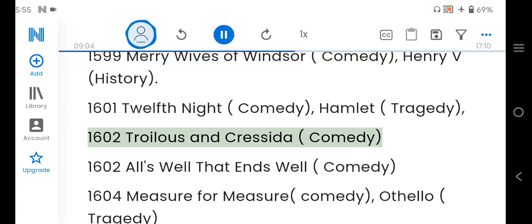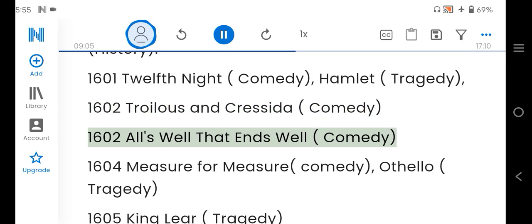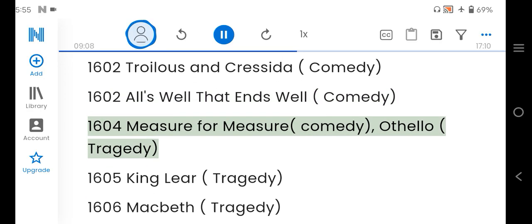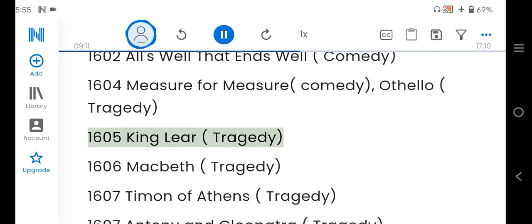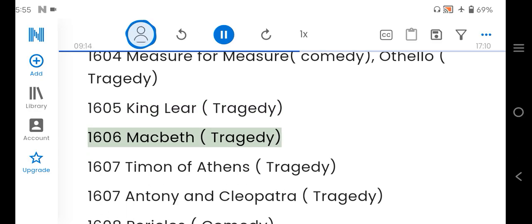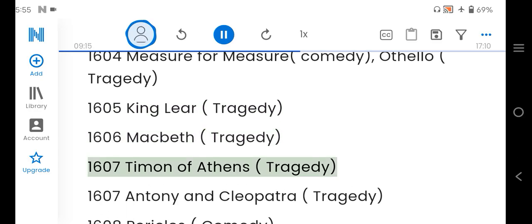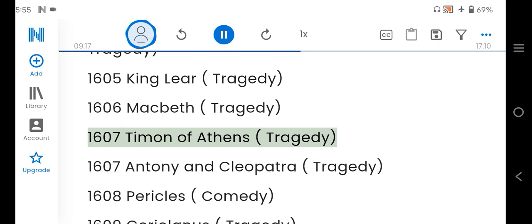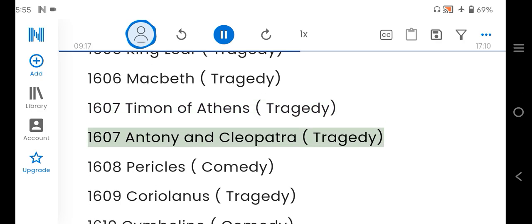1602 Troilus and Cressida, Comedy. 1602 All's Well That Ends Well, Comedy. 1604 Measure for Measure, Comedy, Othello, Tragedy. 1605 King Lear, Tragedy. 1606 Macbeth, tragedy. 1607 Timon of Athens, tragedy. 1607 Antony and Cleopatra, tragedy.